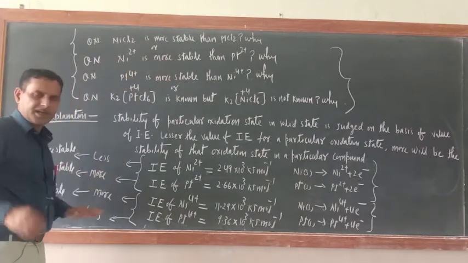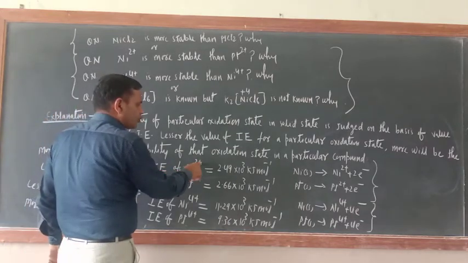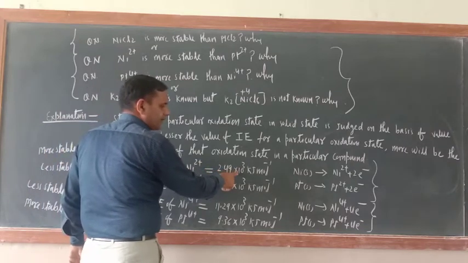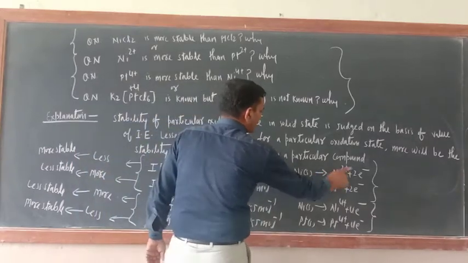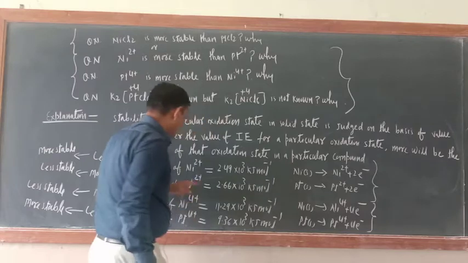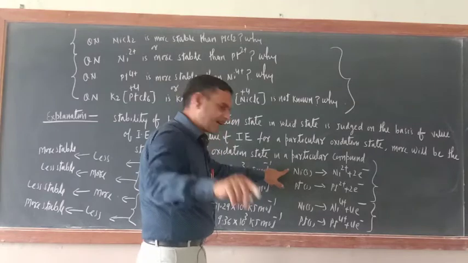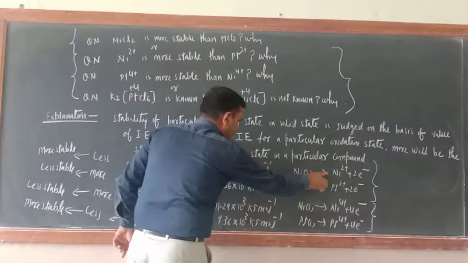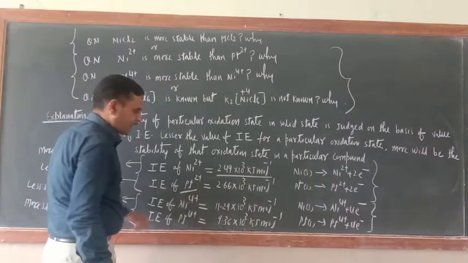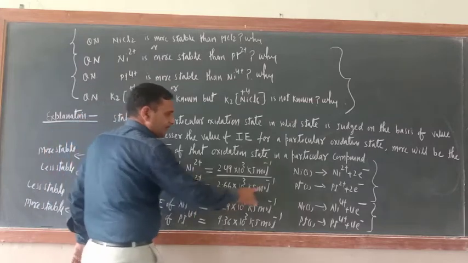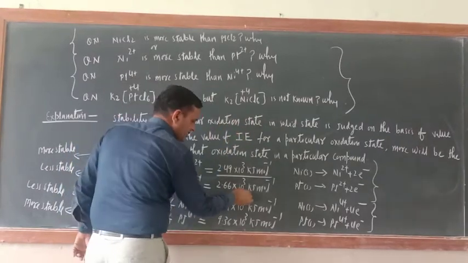So just try to understand. It is better to compare their ionization enthalpy. Just see, ionization enthalpy of Ni2+ is equal to 2.49 into 10 raised to the power 3 kJ mol^-1. So Ni becomes Ni2+ plus 2 electrons. Here in this value 2.49, ionization enthalpy first and second both are included, because nickel is losing 2 electrons. Similarly, ionization enthalpy of platinum to Pt2+, so platinum is losing 2 electrons. So the sum of first and second ionization enthalpy is equal to that much.